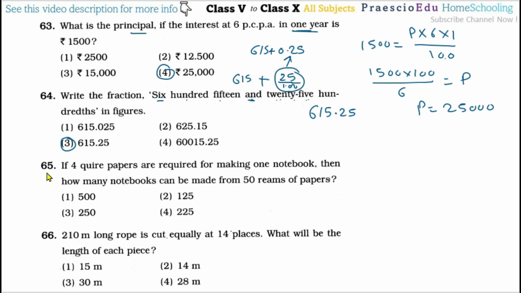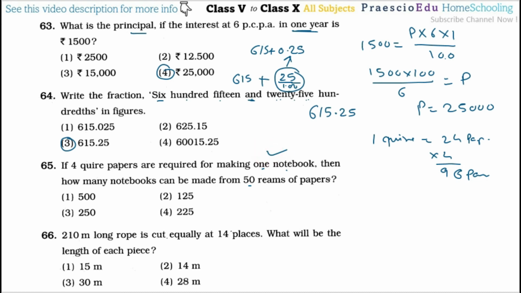Then question number 65. If 4 quire paper are required for making one notebook, then how many notebooks can be made from 50 ream of paper? Now 1 quire is equal to 24 papers. Like this, 4 quire, so multiply by 4, that is 96 papers are used for making one notebook.